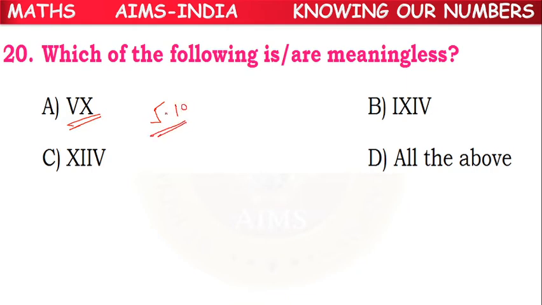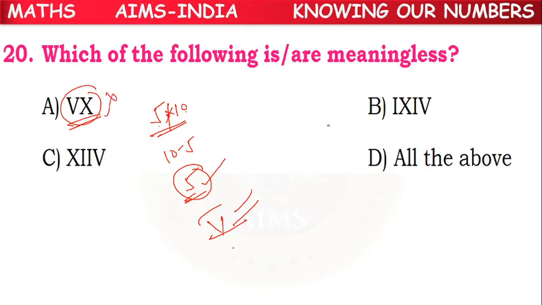This is meaningless because the lesser value coming before the greater value means we have to subtract, which means 10 minus 5. 10 minus 5 means 5. For 5 we have a separate symbol V. So 5 is represented by V, not VX. Wrong. Meaningless.